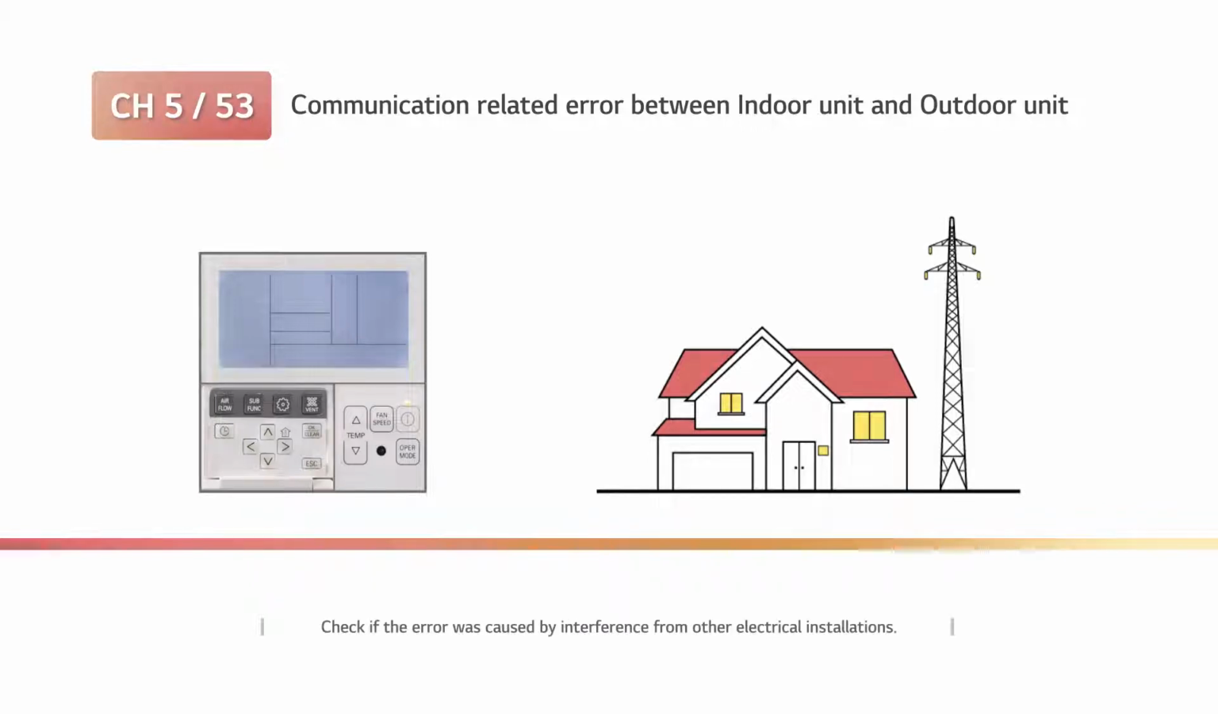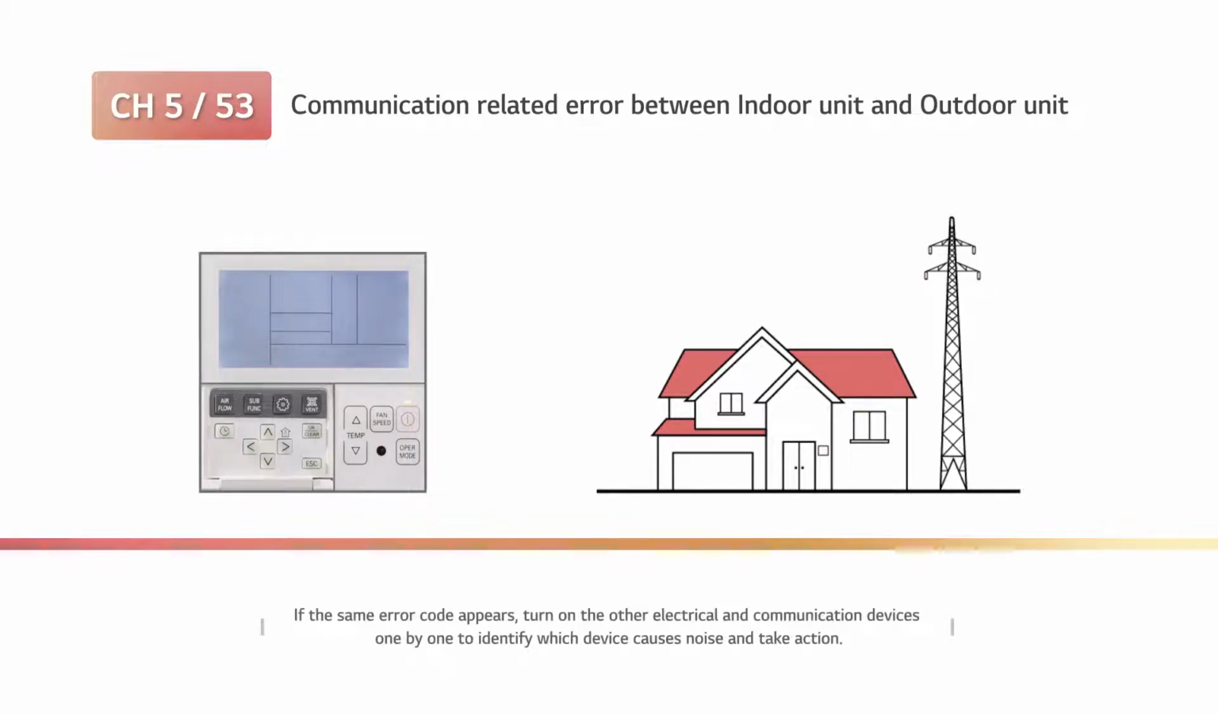Check if the error was caused by interference from other electrical installations. Also see if the same communication error ensues when only the product is operated after turning off other electrical, communication, and security devices and lighting. If the same error code appears, turn on the other electrical and communication devices one by one to identify which device causes noise and take action.